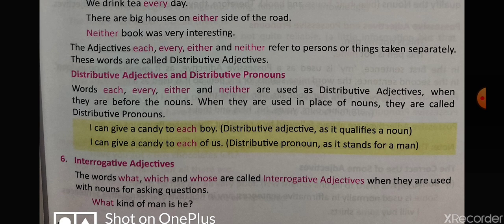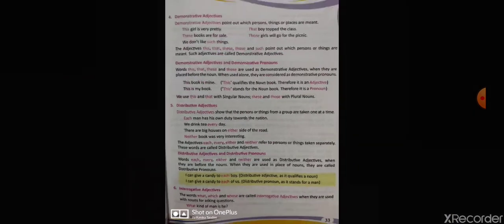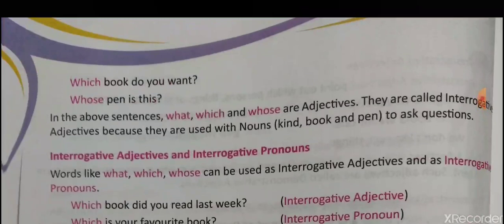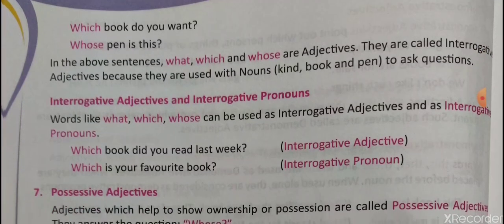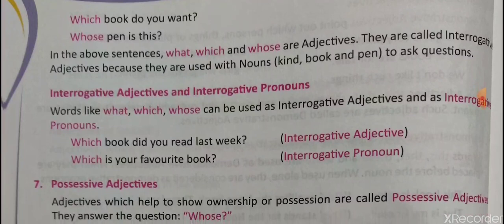The words what, which, whose are called interrogative adjectives when they are used with a noun for asking a question. Some examples: which book do you want, whose pen is it, what kind of a man is he. Here we are talking about the quality only, right? These are interrogative adjectives, and there are also interrogative pronouns.